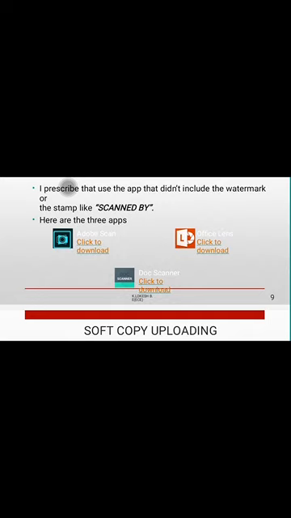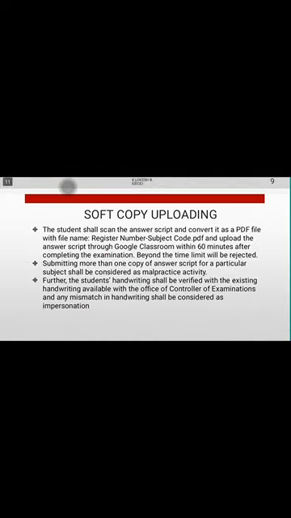After scanning, you need to upload that soft copy in the Google Classroom. The file should be a PDF only. The file name should be your register number, hyphen, subject code. Like that only you need to upload. For example, if your exam duration is 9:30 to 12:30, you are uploading